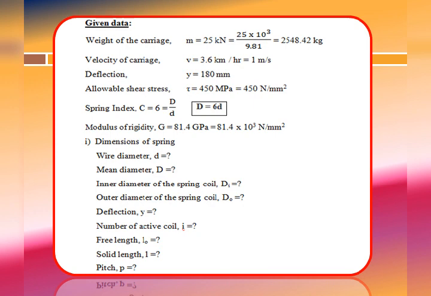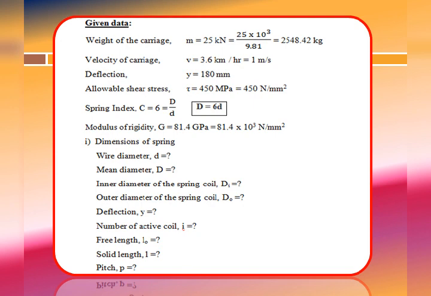The permissible shear stress in the spring material is 450 megapascal. So permissible stress, that is nothing but shear stress, because shear stress is going to be induced because of the compressive force in the spring. Allowable shear stress tau is equal to 450 megapascal or 450 Newton per mm square. Design the spring for the spring index 6.